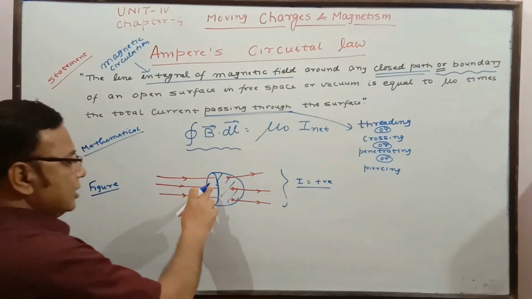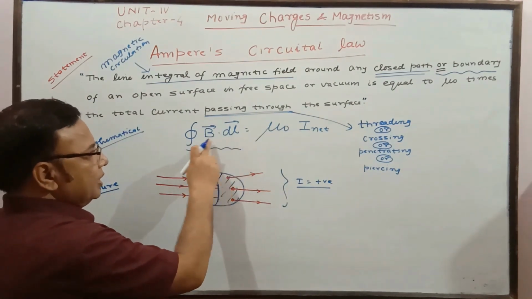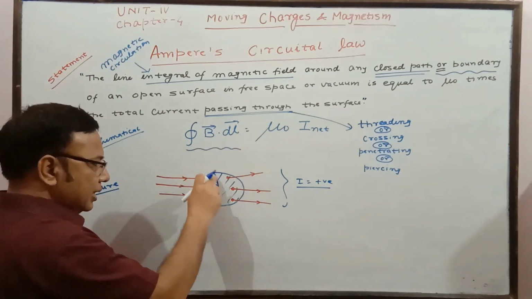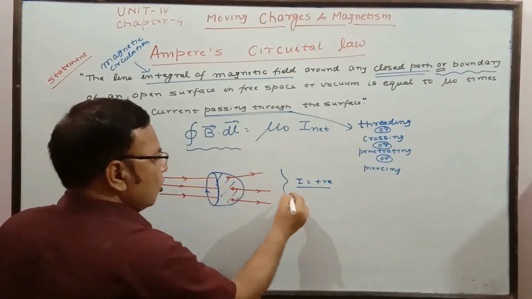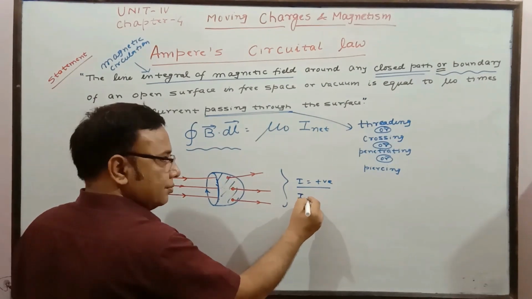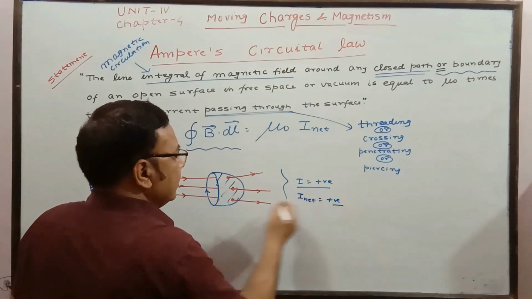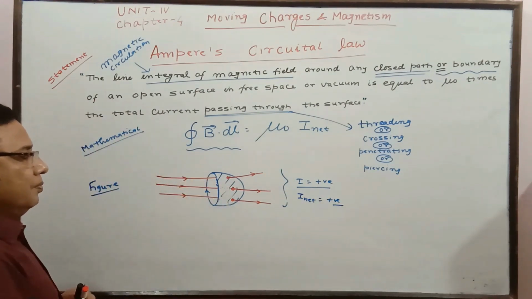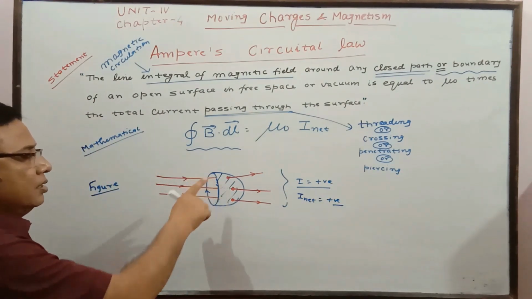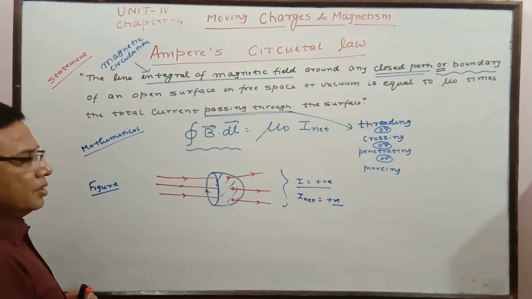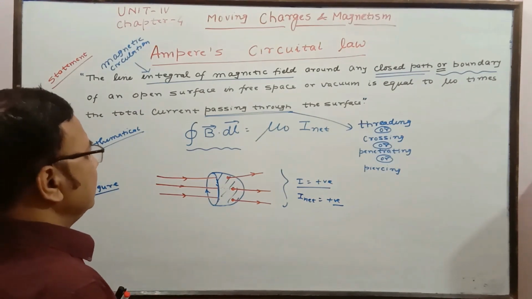So in this case, while finding B dot dl, if we traverse like this, then all these are taken as positive. For this movement or traversal along the path, we are getting I positive. Sign convention we are going to see later on.